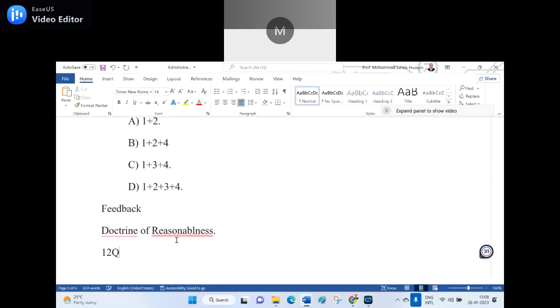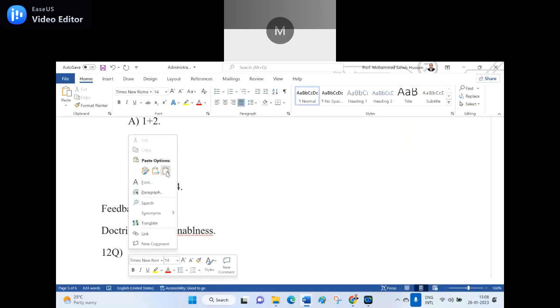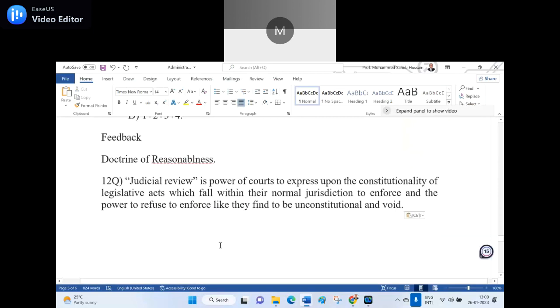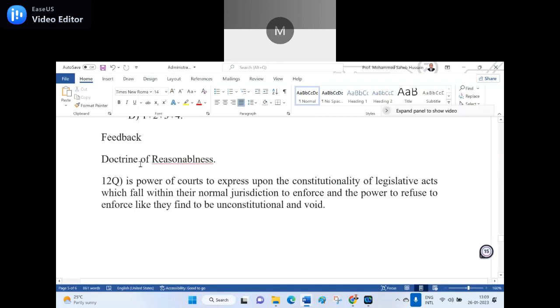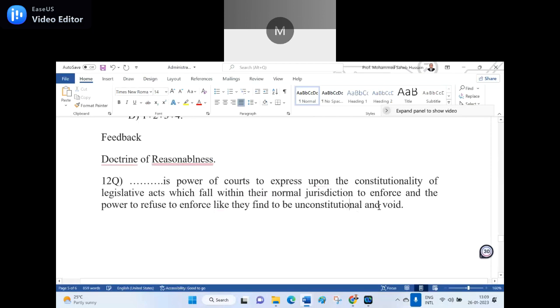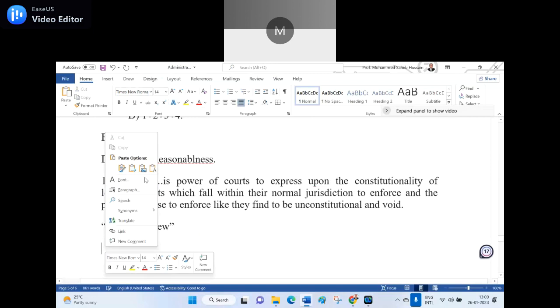For instance, I paste everything: judicial review is a power of court. So what I do now, I cut this one, and then I make the options. Number one, judicial review. Then I change the options here.